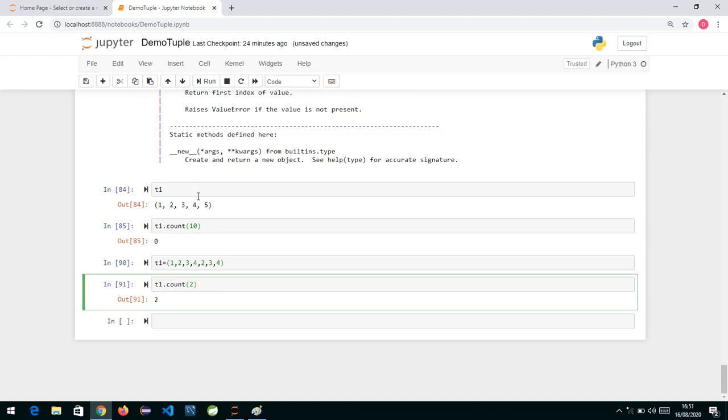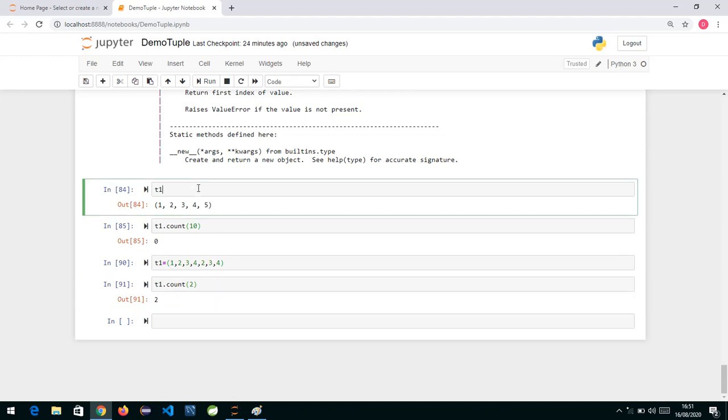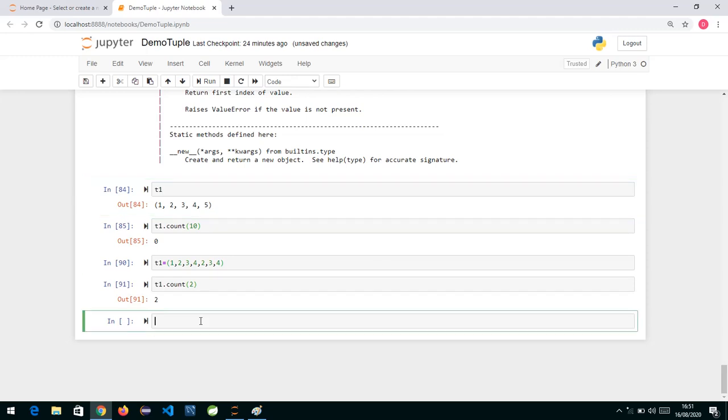Actually I didn't modify the T1 reference variable, it was still pointing to the old tuple. Now it is pointing to this tuple which is having 2 occurrences of 2. So count is basically going to give you the number of times that value occurs, and index is going to give you the first position.